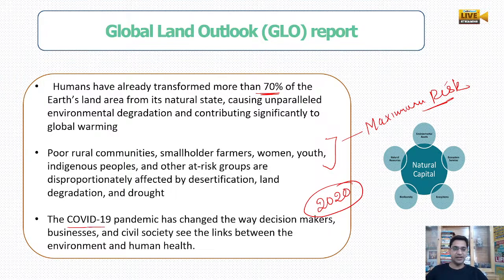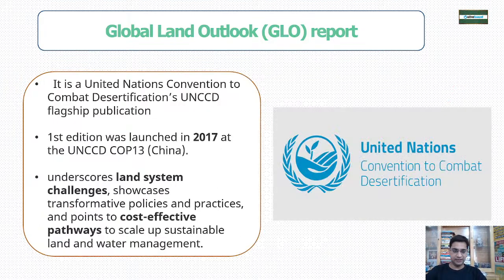The COVID-19 pandemic has created a totally different way for business, society and decision makers to find the link between the environment and human health. Because if the environment is not working properly, what kind of development can you do? You will not be able to survive, because anytime the environment can come hitting you. So first of all, we have to find the exact link between the environment and human health.